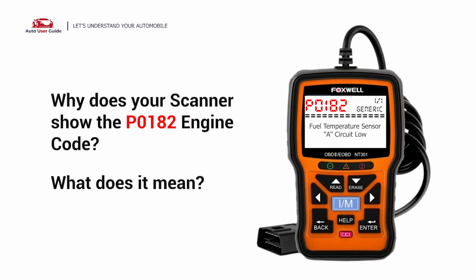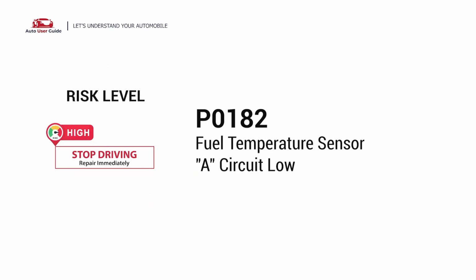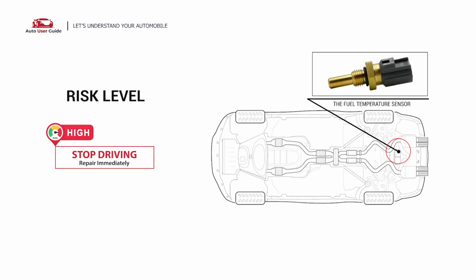Why does your scanner show the P0182 engine code? What does it mean? P0182 is a diagnostic trouble code for fuel temperature sensor A, circuit low. It indicates the powertrain control module is receiving a voltage signal from the fuel temperature sensor that's lower than expected. Under this circumstance, stop driving and repair your vehicle immediately.